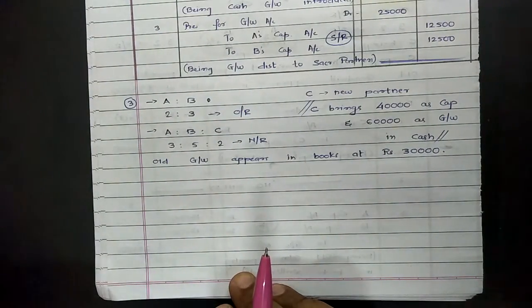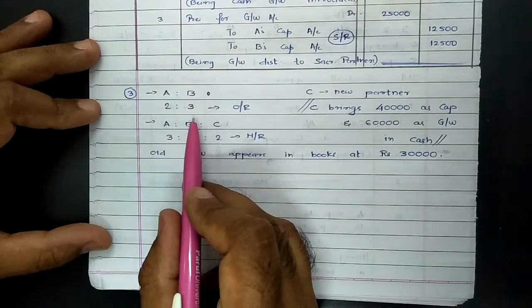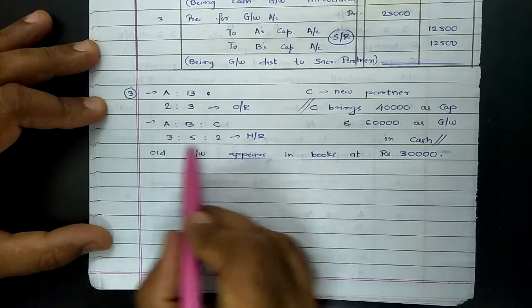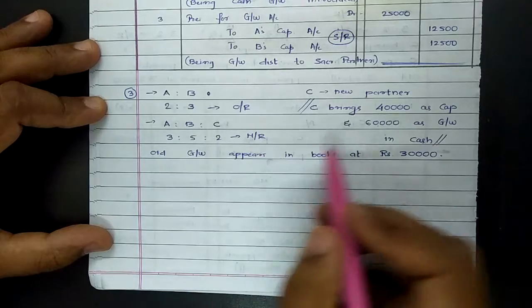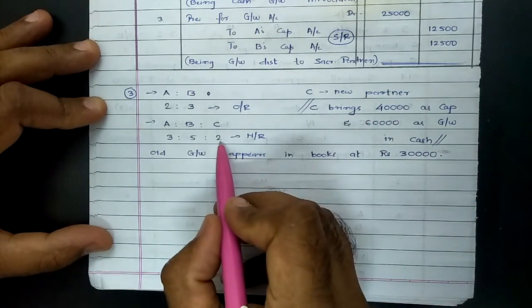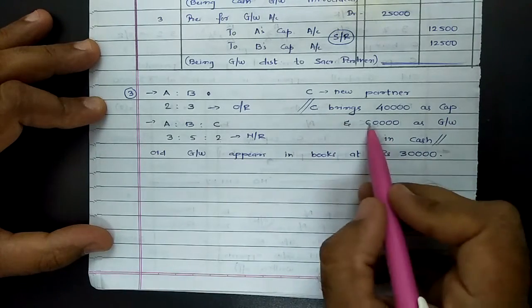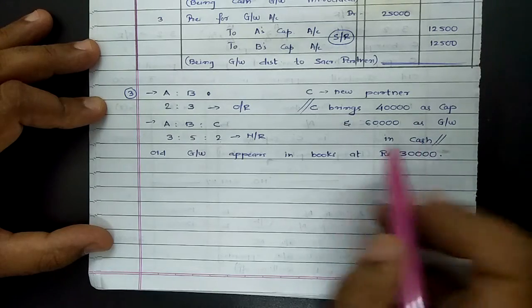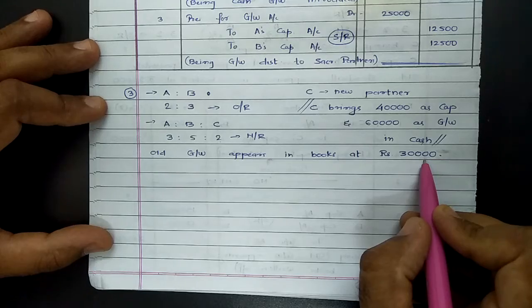Again, just a brief overview of the things given in the question. A and B were partners, the old ratio was 2:3. They admitted C, and the new ratio between A, B and C is given as 3:5:2. C was admitted as a new partner. C's share is indirectly available from here, 2/10. C brings 40,000 as capital and 60,000 as goodwill in cash, means capital and goodwill both are brought in cash, and old goodwill was appearing in books at 30,000. So accordingly it has to be written off.